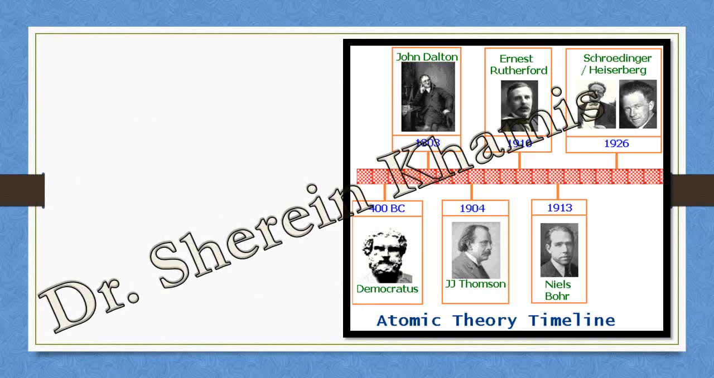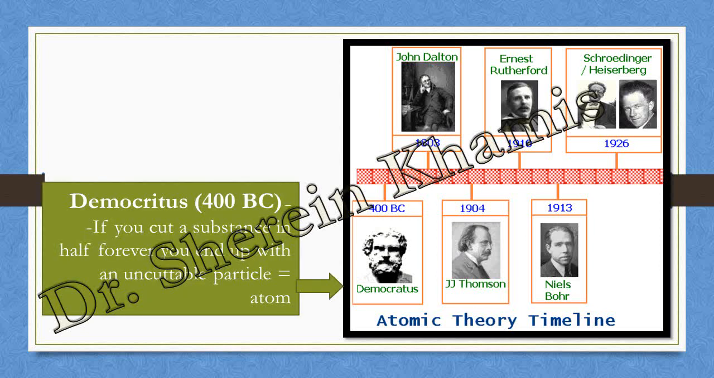Okay, look at the picture in front of you. What do you see in this picture? We see a lot of pictures of old scientists. We will start the atomic theory timeline with one of the most important scientists, whom we call Democritus. The first one here is Democritus, who goes back to 400 BC.